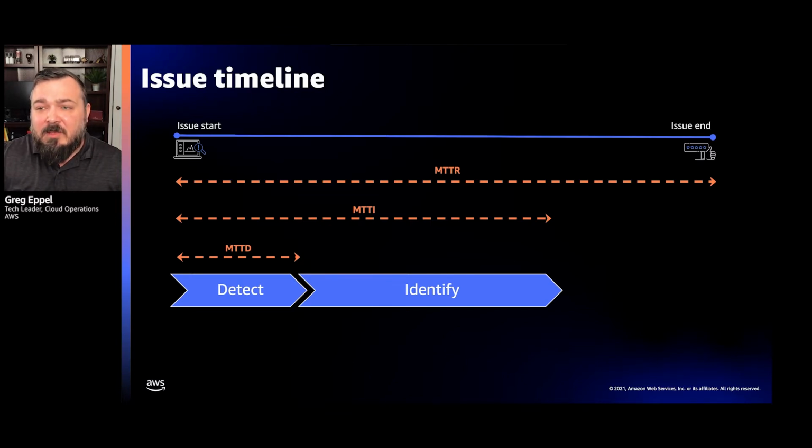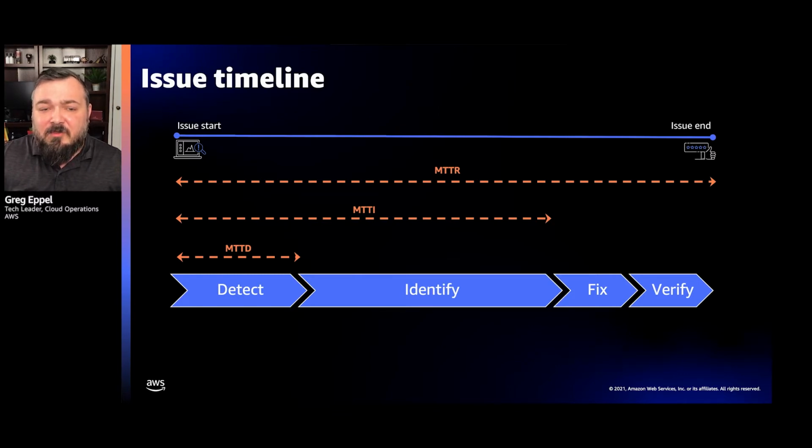And so this is where you spend most of your time. This is where it's really difficult. This is the most difficult thing within an issue, right? You can detect that something has gone wrong, but you're trying to identify what is the scope, what is the impact, and what is the issue. And once you actually figure out what the issue is, the fix is usually pretty quick. And it's the same thing with verifying that fix. But it's the identification process during an issue that is really, really difficult.